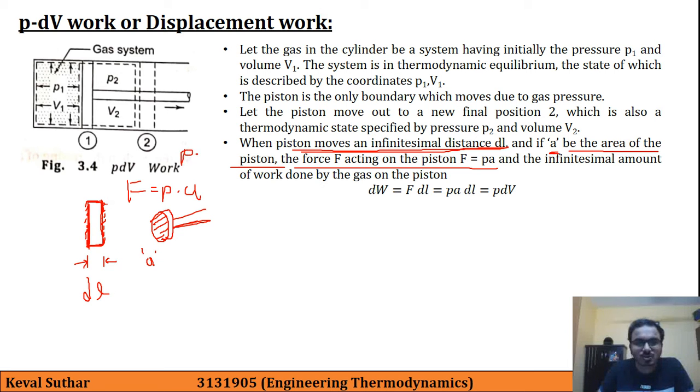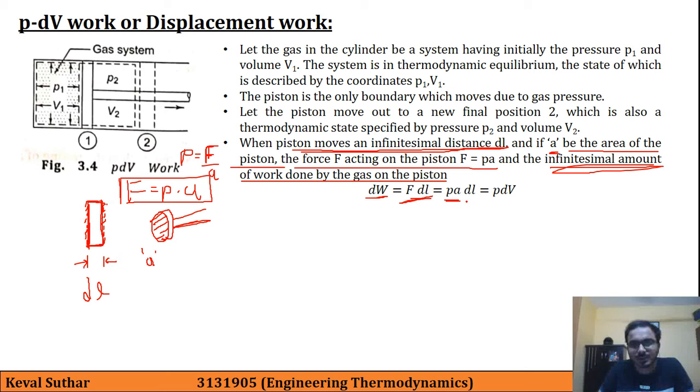Because P is actually F divided by A. Okay, so here the infinitesimal amount of work done by a gas on the piston is given by dW, which is equal to F into dl, because work done is equal to force into displacement, and instead of F we have put P into A. Instead of F we are putting P into A, and dl is as it is.